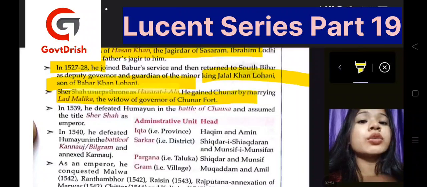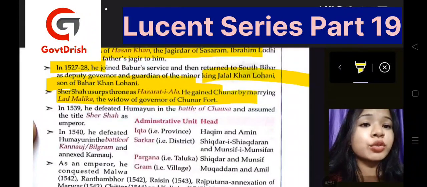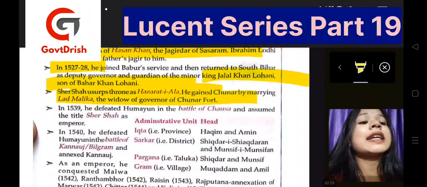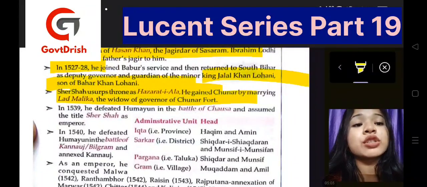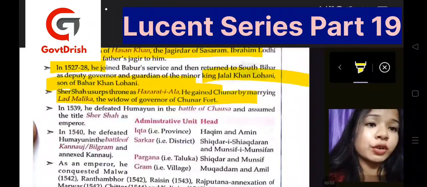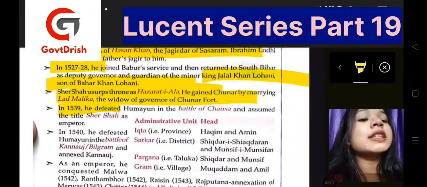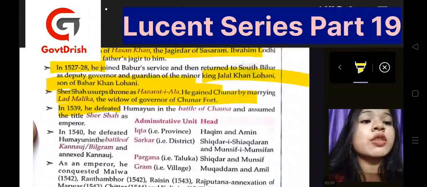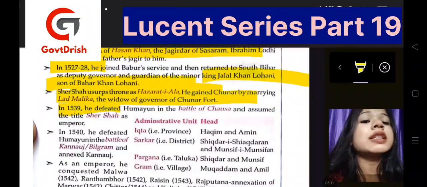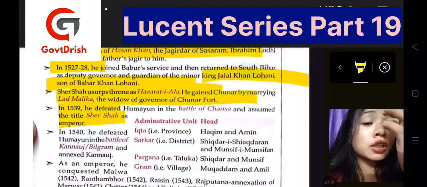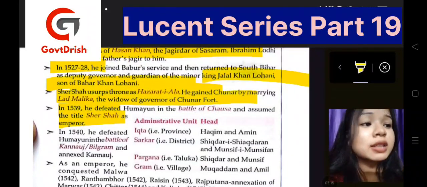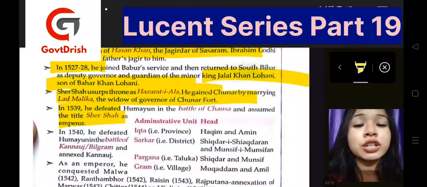Then Sher Shah also took over the throne as Hazrat-i-Ala, and he gained Chunar by marrying Lad Malika, who was the widow of the governor of Chunar fort. In 1539, he defeated Humayun in the Battle of Chausa and assumed the title of Sher Shah. So in which year and after which battle he assumed the title of Sher Shah is very important.